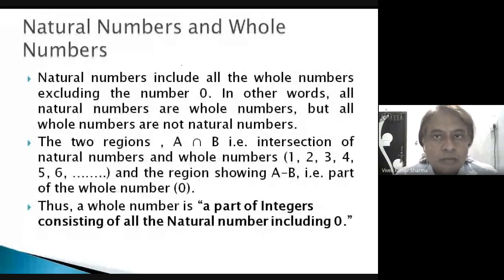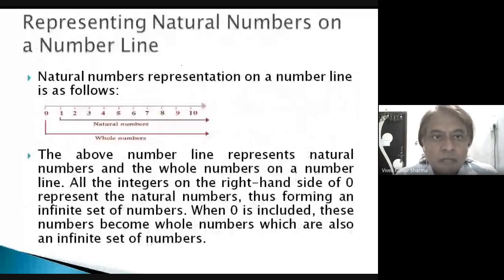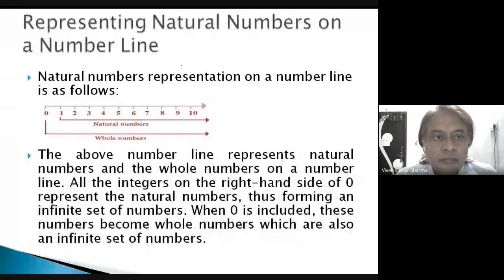When we include a zero in the natural numbers, then it converts into a whole number. So the whole numbers are a part of integers consisting of all the natural numbers including zero. In other words, the positive integers including zero are called whole numbers. Representing them on a number line, you can see the difference: when we include zero, it is a whole number; when we exclude zero, it is a natural number.